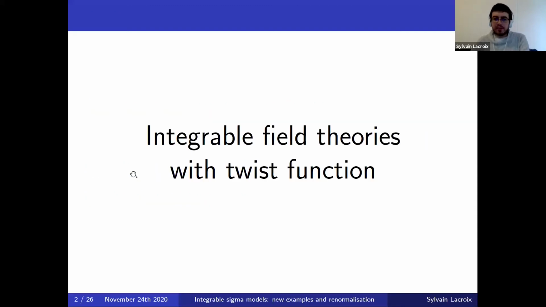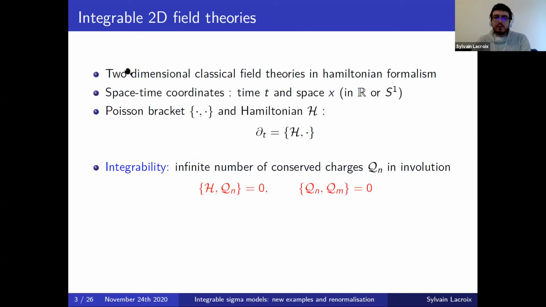So let me start with integrable field theories with twist function. So we'll be concerned with two-dimensional classical field theories, which depend on the time coordinate t and a space coordinate x. And we can take x either on the real line or on the circle, and we just take the appropriate boundary conditions. And we'll look at it in the Hamiltonian formalism. So we will have a Poisson bracket on the phase space of fields, and then the time evolution will be given by the Poisson bracket with the Hamiltonian.